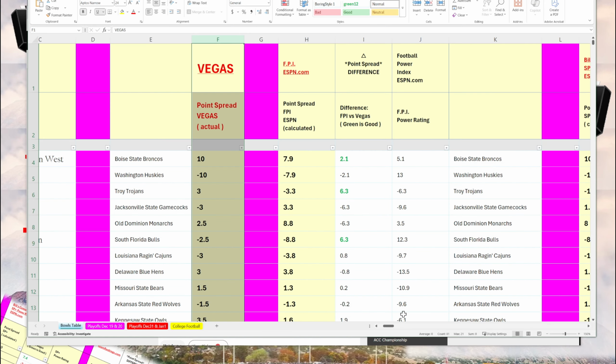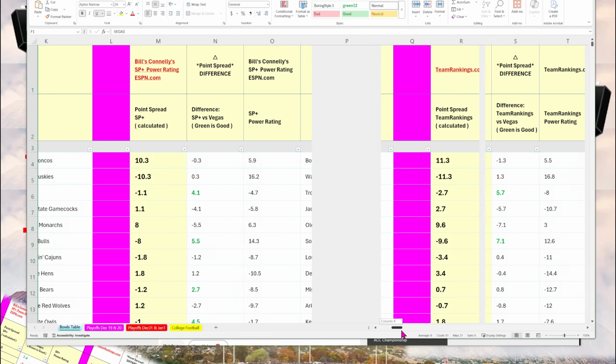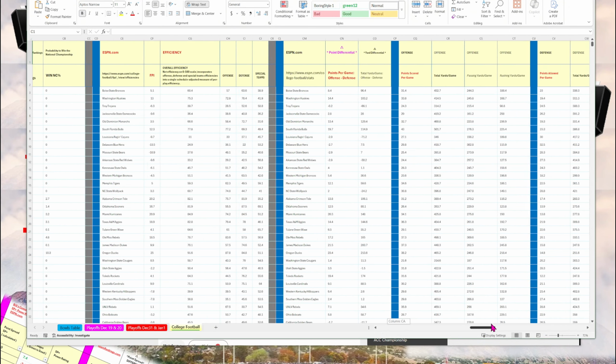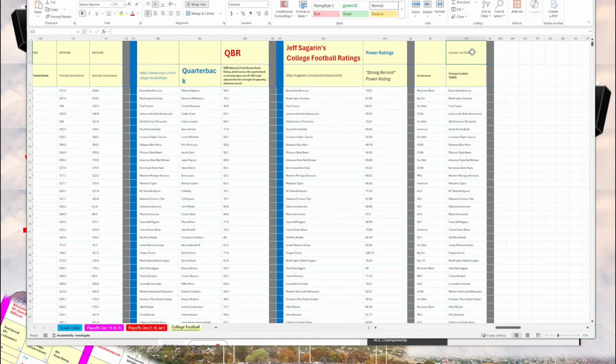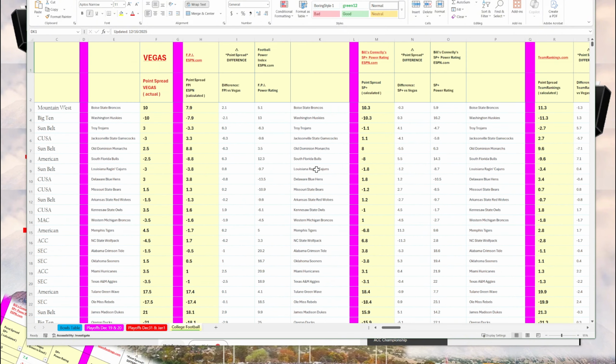Because point spreads can move from their opening to the actual game day, just to let you know, these point spreads were from December 16th, 2025, about 5 p.m. So you have the actual Vegas point spread.